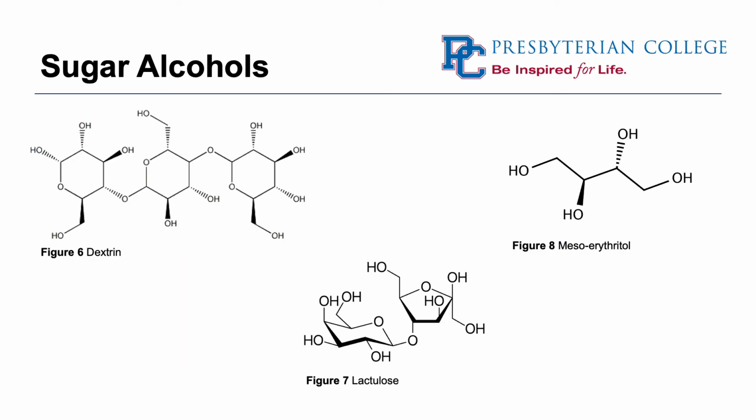So these are the chemical structures of the sugar alcohols that showed high metabolism for the basal-like breast cancer cells. So we have dextrin, lactulose, and meso-erythritol. All of these have alcohol groups that make them unable to naturally be metabolized by human cells, which sparks the interest of these findings.